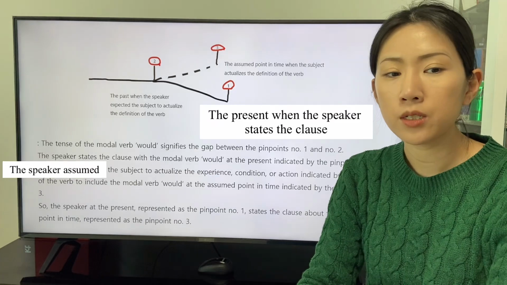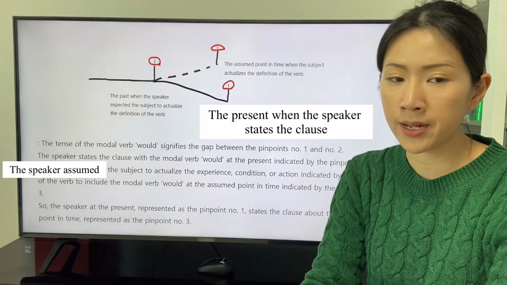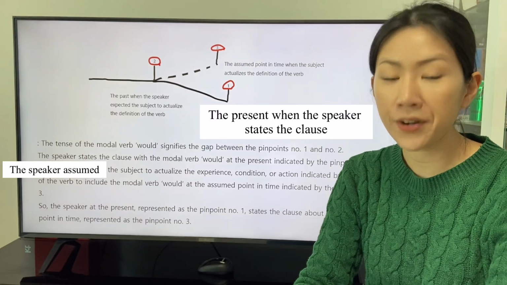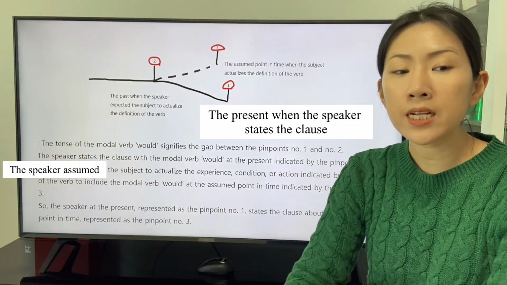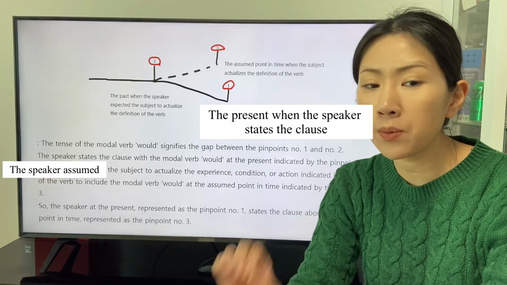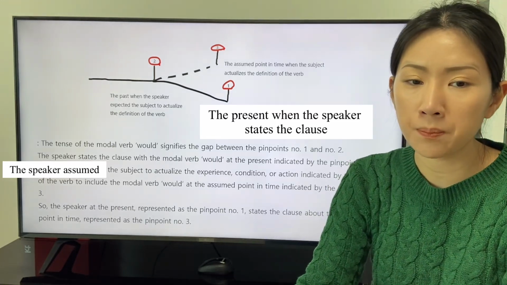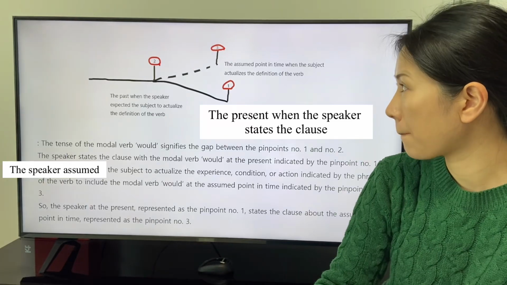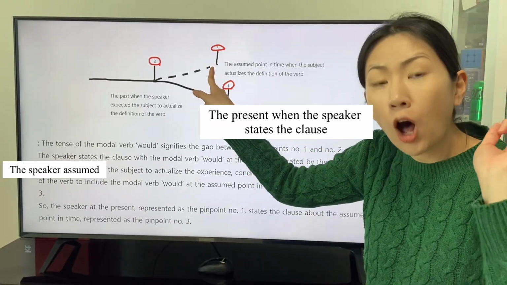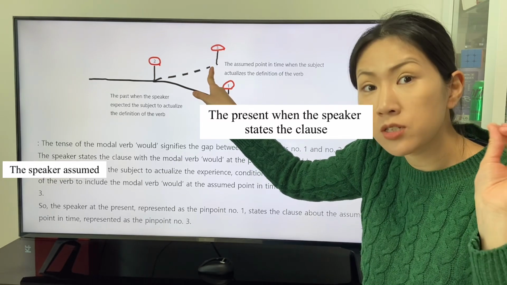The subject is to actualize the experience, condition, or action indicated by the phrase of the verb to include the modal verb would at the assumed point in time indicated by the pinpoint number 3. The pinpoint number 3 is the object of the assumption.